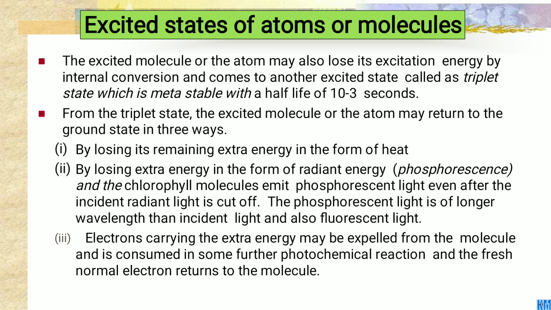The phosphorescent light is of longer wavelength than the incident light and also the fluorescent light. Third, electrons carrying the extra energy may be expelled from the molecule and consumed in some further photochemical reaction, and a fresh normal electron returns to the molecule. Okay.